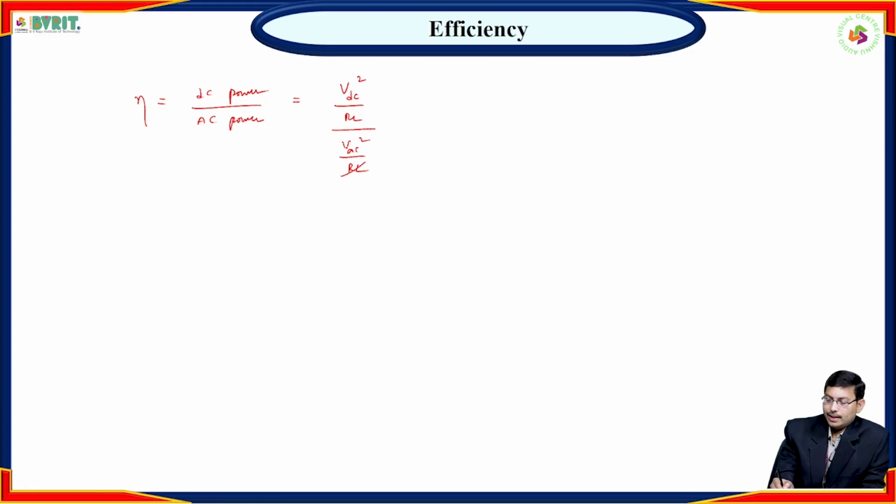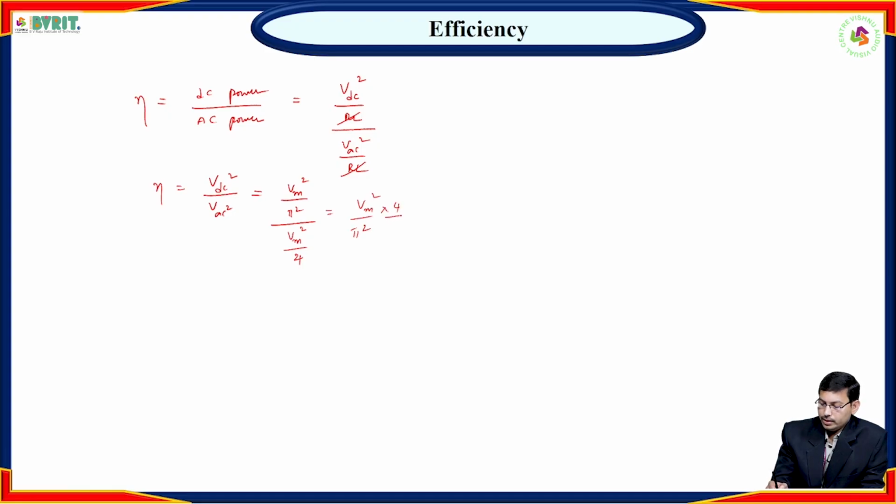If you cancel RL, then eta equals V DC square by V AC square. V DC square is Vm square by pi square, and V AC square is Vm square by 4. So that equals Vm square by pi square into 4 by Vm square. Vm square cancels, so finally eta equals 4 by pi square.